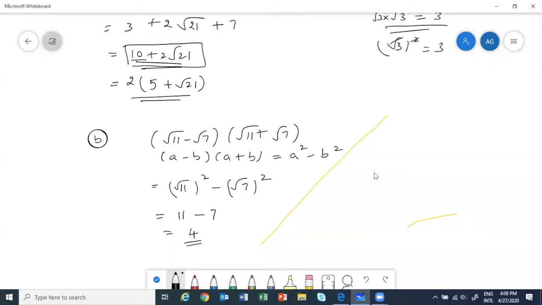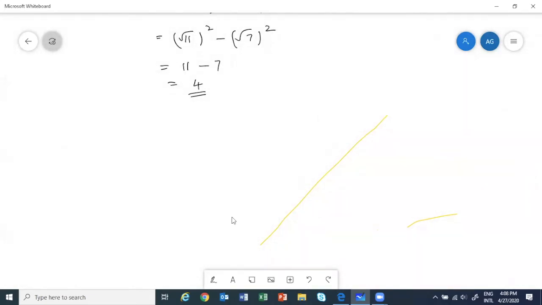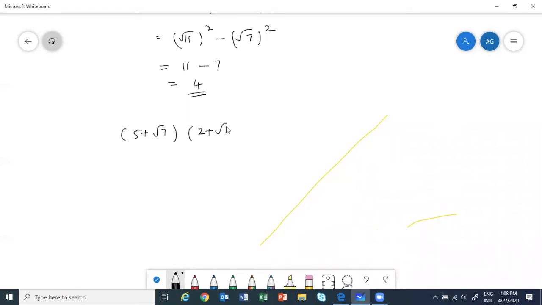Okay, let's proceed. Let me take another question. Okay. See, let's take 5 plus root 7 into 2 plus root 5.